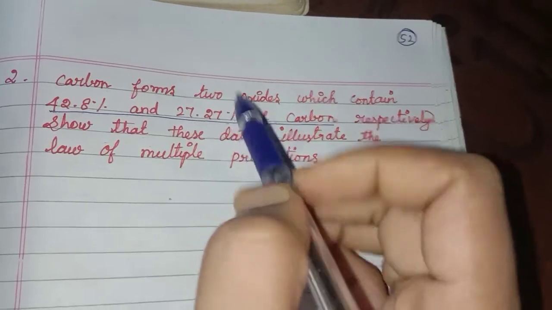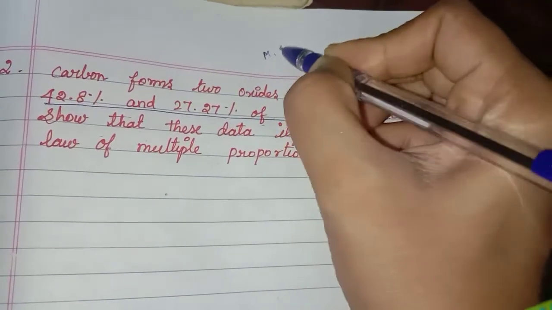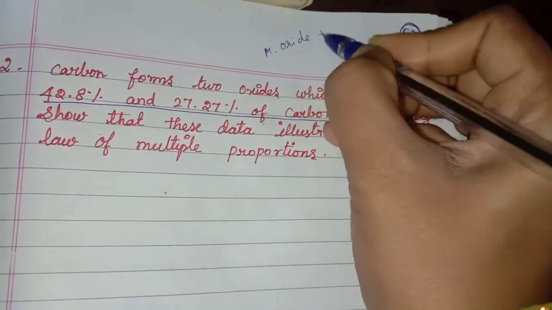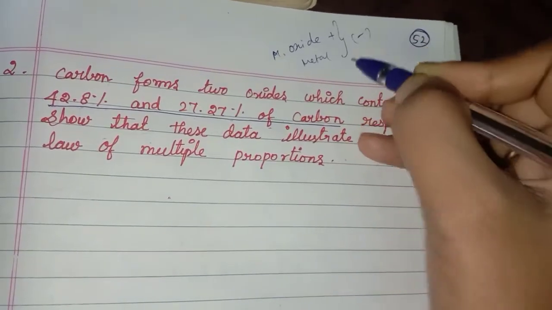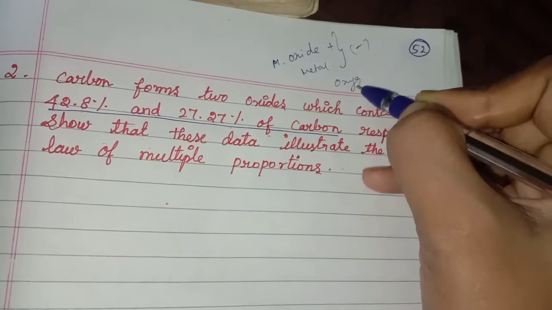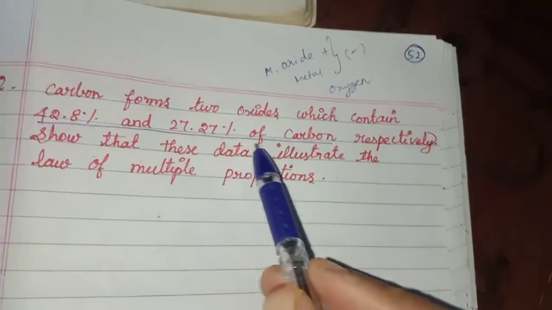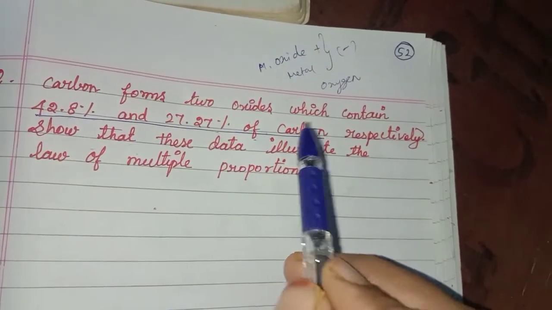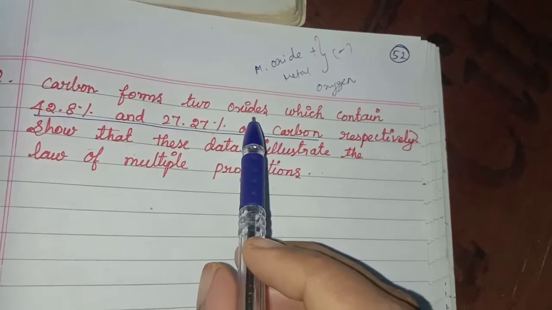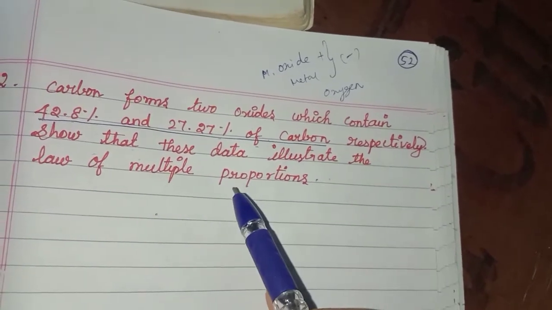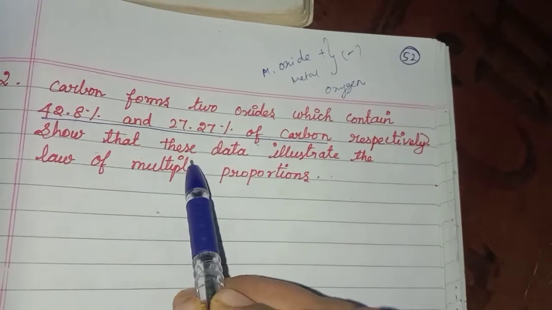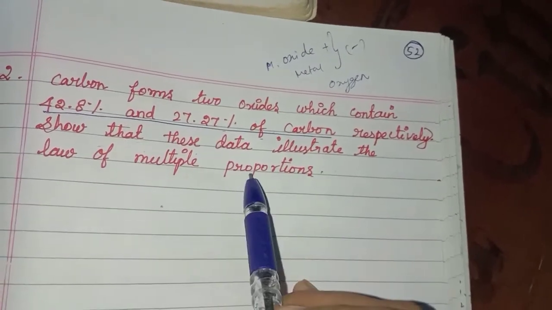In the previous problem, they already given metal oxide value plus metal value. Then we subtract from each other and we got oxygen value. But here they given only the carbon value alone. We have to calculate the oxide value also. From that we have to subtract and we will get oxygen value. Show that these data illustrate the law of multiple proportions.